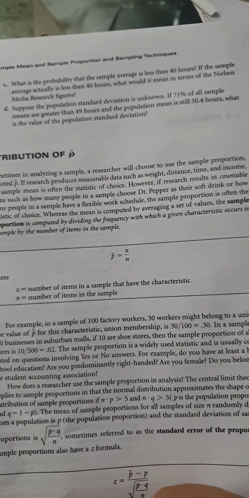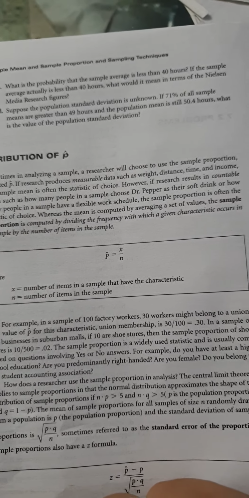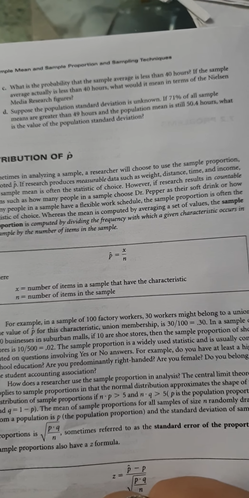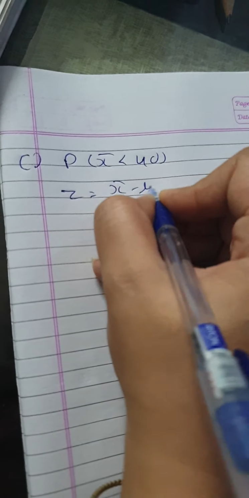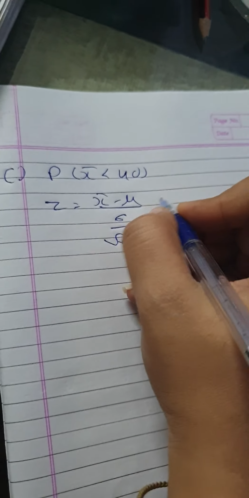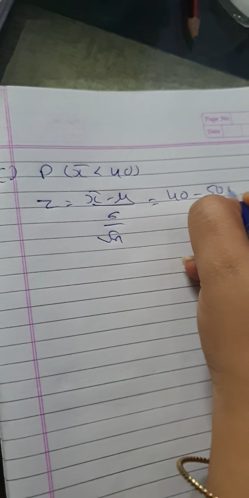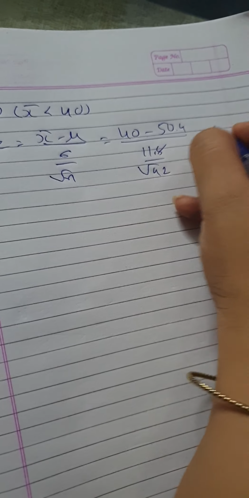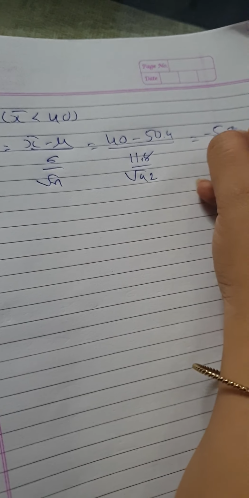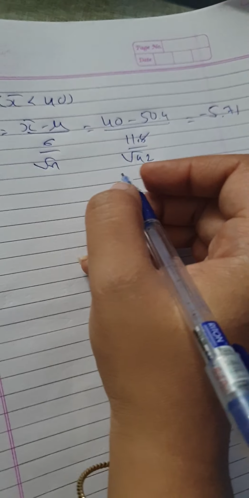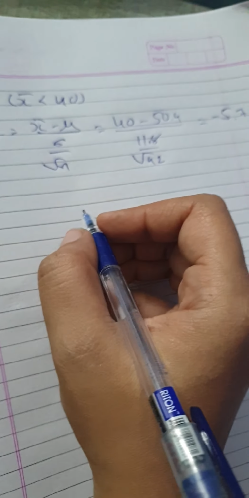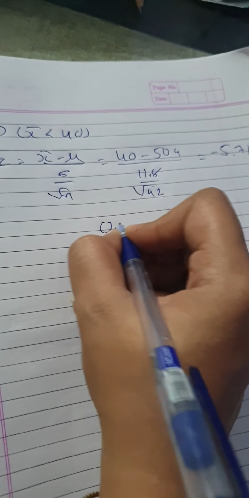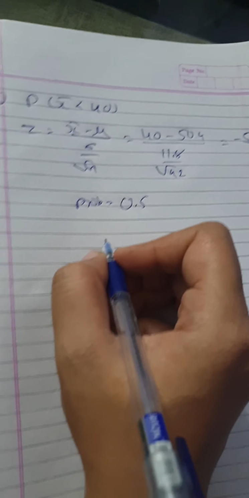Then third question: what is the probability that the sample average is less than 40 hours? If the sample average actually is less than 40 hours, what would it mean in terms of the Nielsen Media Research figure? So P of x bar less than 40. Z equals x bar minus mu upon standard deviation over root n, which is 40 minus 50.4 upon 11.8 over root 42. Your answer will be minus 5.71, and as shown in the table, the probability will be 0.5.